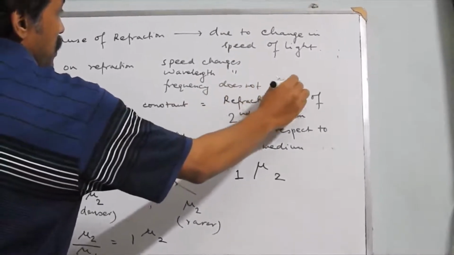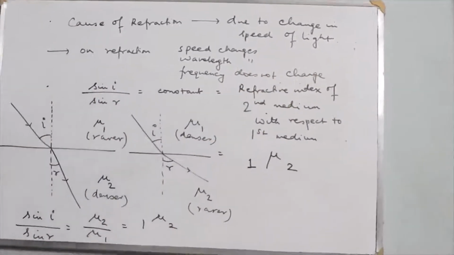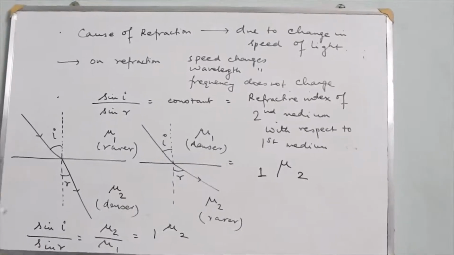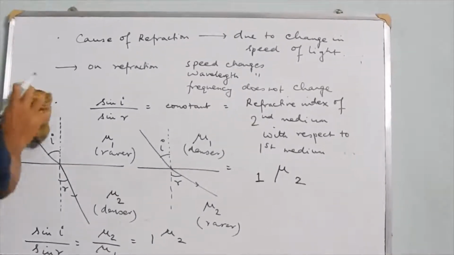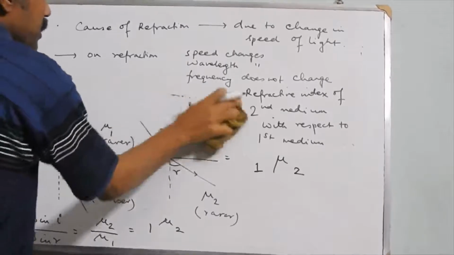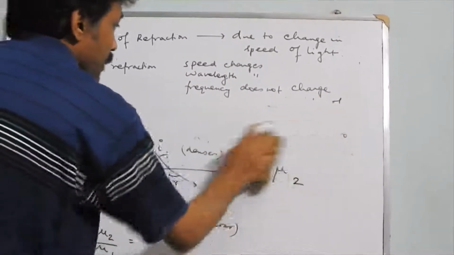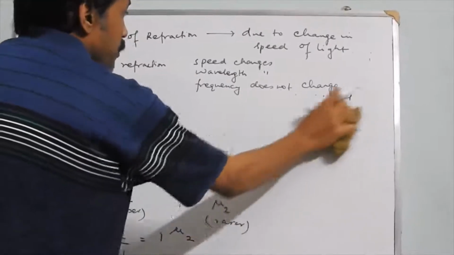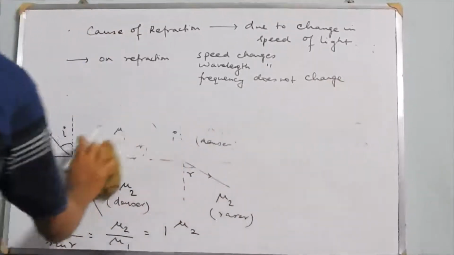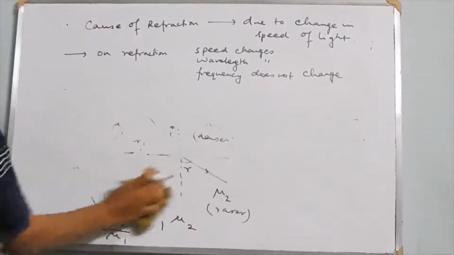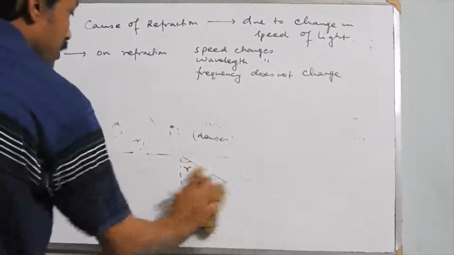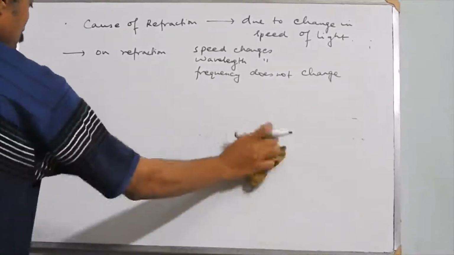This is an important property of light, and it is the change in speed of light due to which refraction actually occurs. Now, to define the refractive index, we have to compare with that of vacuum.